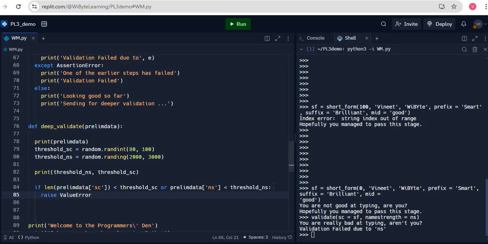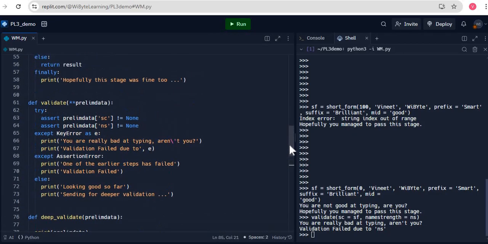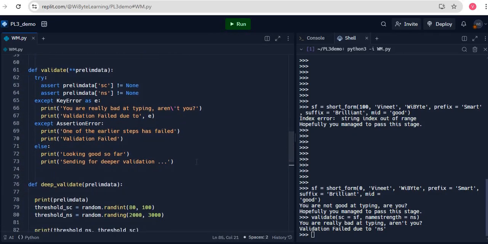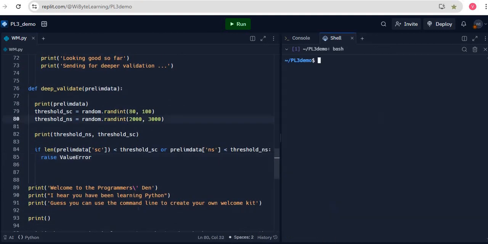Why do I do this and how is this useful to me? Well, because remember, I am calling this function from inside my validate function. I will once again do a try and except to see what happened with my deep validation. But before going there, let us test this function a little bit. I just realized that there was a typo over here, so I fixed that to randint. Now we'll see this function working.